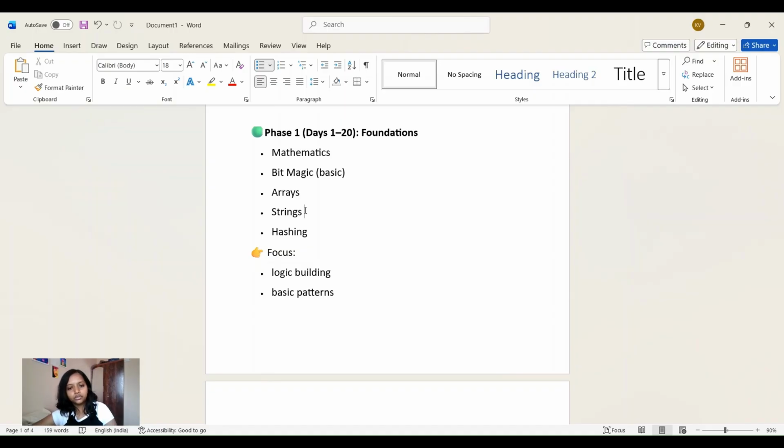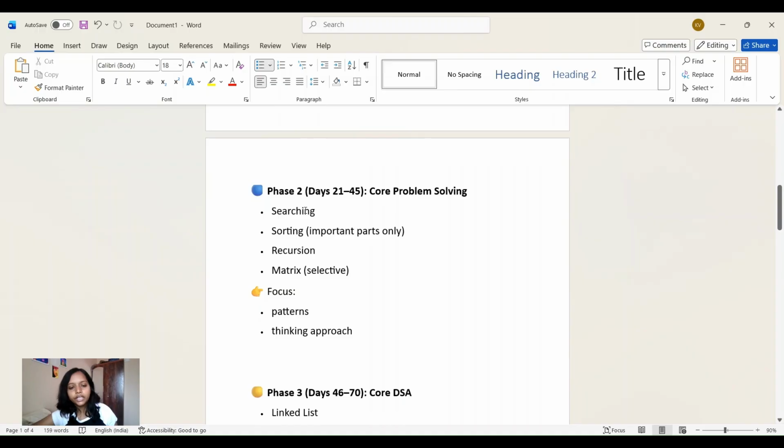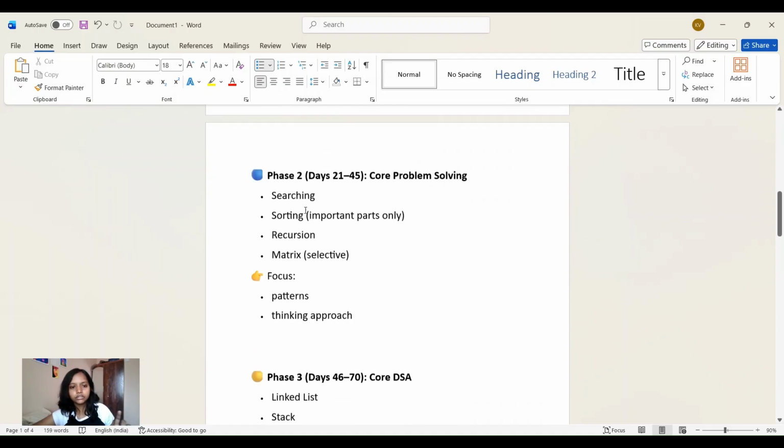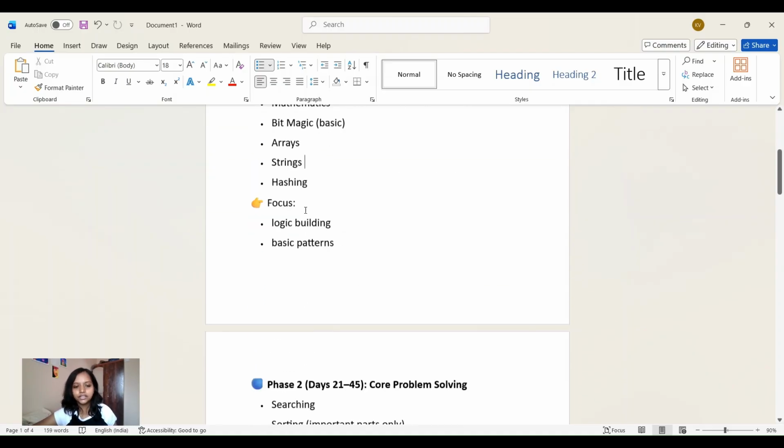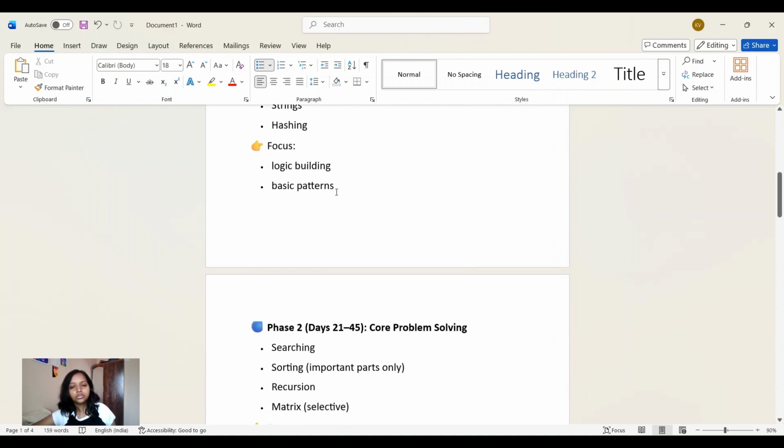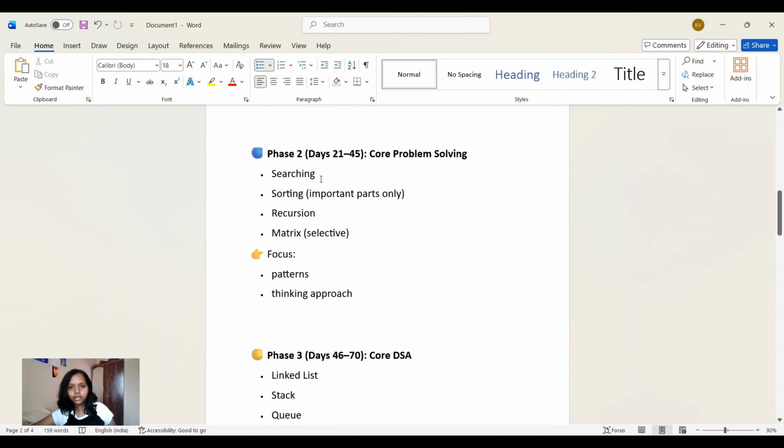Now, what is phase 2? Phase 2 is day 21 to 45. We are focusing on core problem solving, and it is mostly searching, sorting, recursion, and matrix. In searching, like binary search, we will solve the questions. So our plan for phase 2 is searching, sorting, recursion, and matrix. In matrix also there is a variety of questions, but we will only solve selective questions.